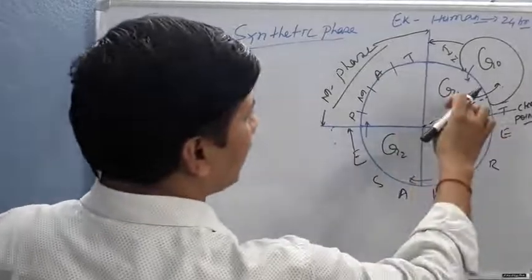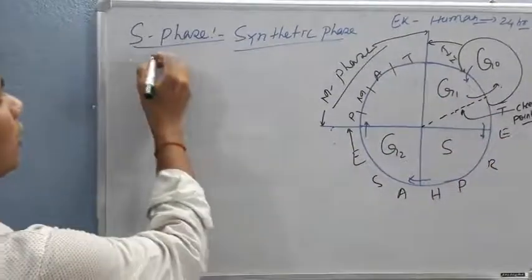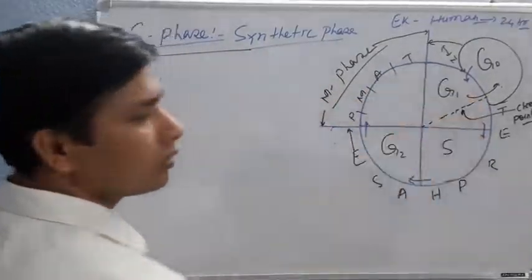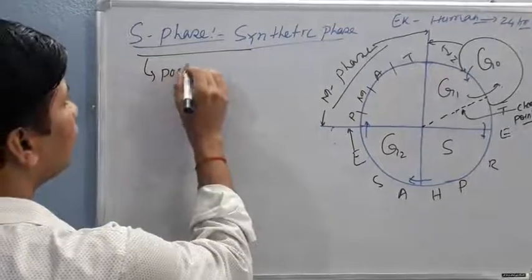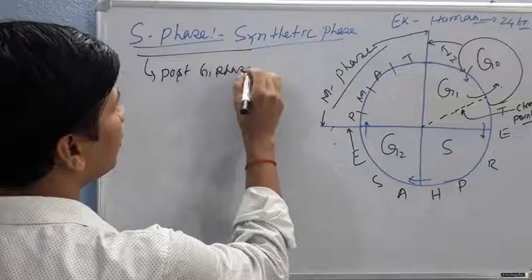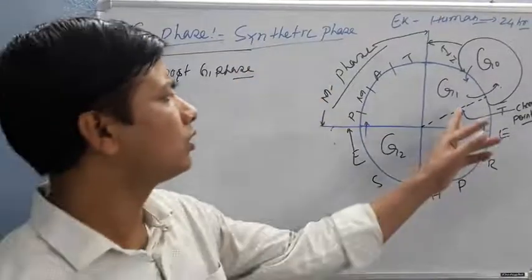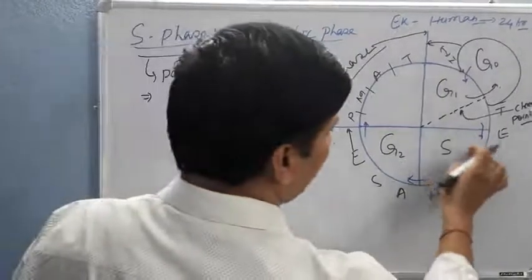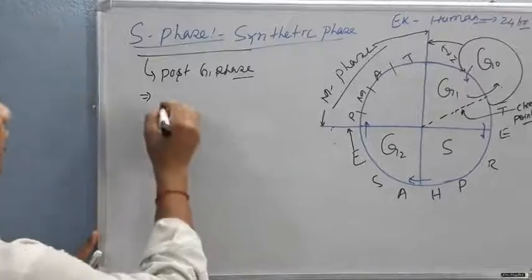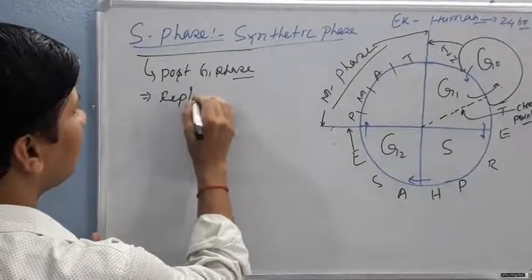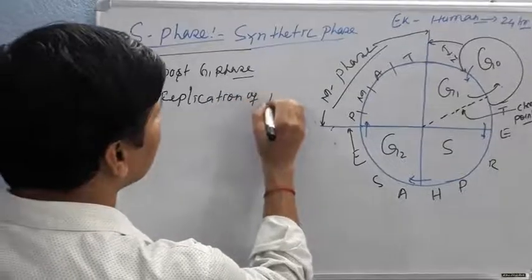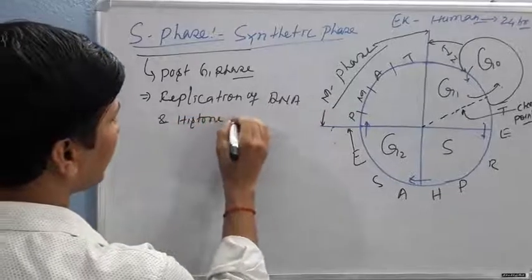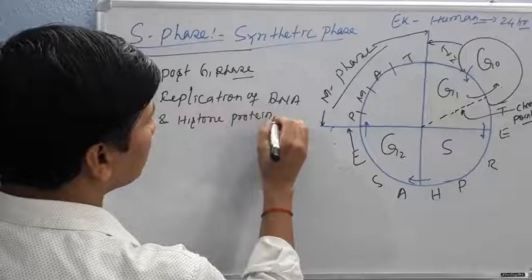Now after the G1 phase, S phase comes. Now I am going to discuss the S phase. This is called the synthetic phase or post G1 phase, or we can also say post gap 1 phase. In this phase, there is replication of DNA and histone protein.